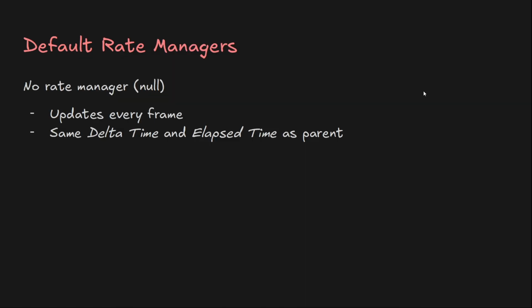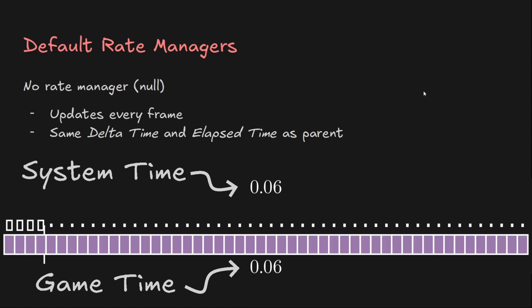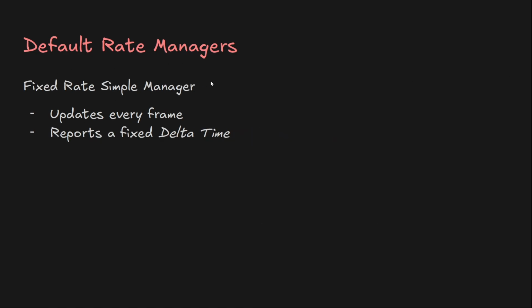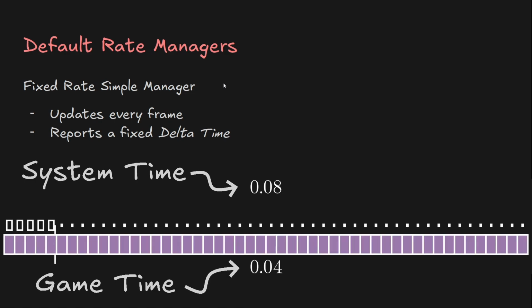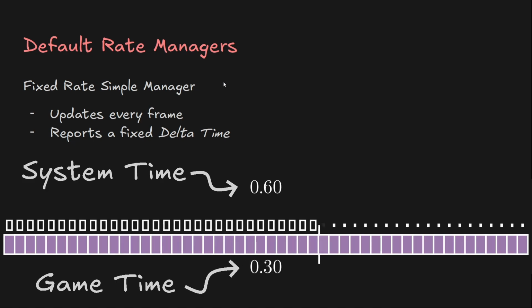Unity has 3 default rate managers and also supports not having a rate manager. If it doesn't have a rate manager, it will just update every frame, and the delta time and elapsed time are the same as for the parent group. The fixed rate simple manager also updates every frame, but it reports a fixed delta time. If your game runs at 100 FPS and is set to 50 FPS, it will say that 0.02 seconds have passed instead of 0.01.